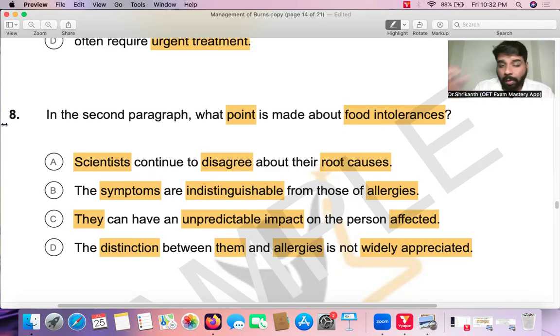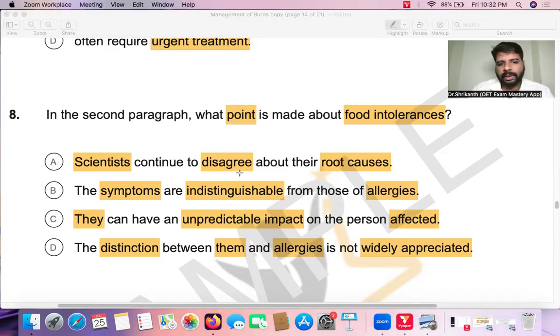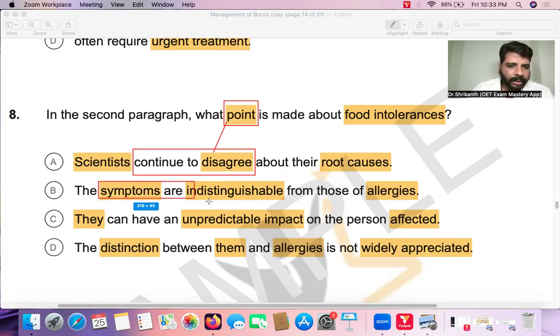Now let's do the verb analysis. So let's take a look into the verbs over here. Scientists continue to disagree. So what is the verb over here? We can say continuing to disagree. So regarding food intolerances, you can say the point that is made over here is there is a big disagreement going on about the root causes. What is the verb in answer option B? The symptoms are indistinguishable. That is the verb over here.